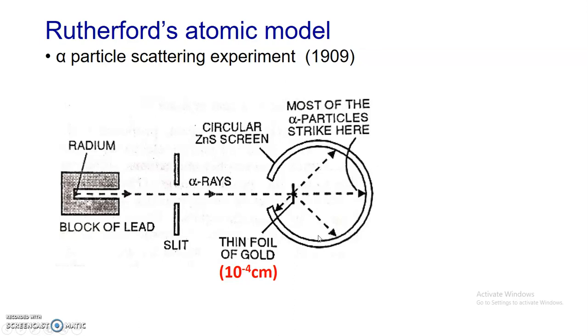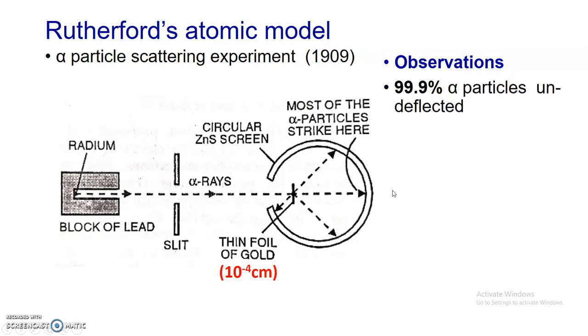Now at the time of Rutherford's experiment, he observed that the majority of alpha particles pass through the gold foil and strike against the zinc sulfide screen over here. It means 99.9% of alpha particles remain undeflected. They pass through the thin gold foil without any deflection. This was the first observation.